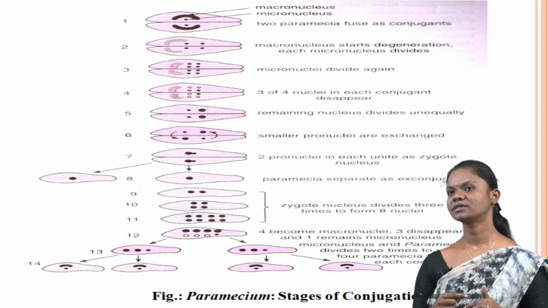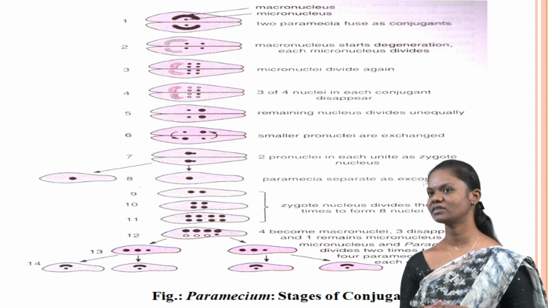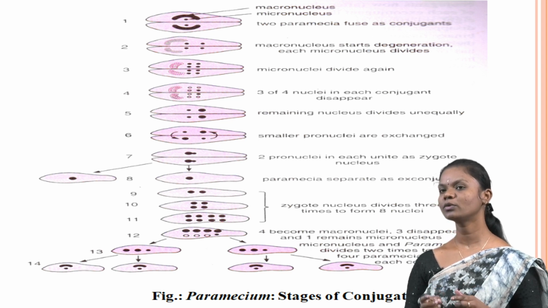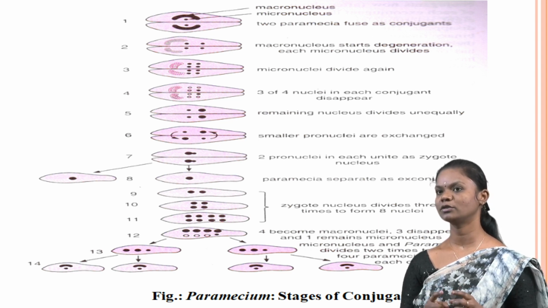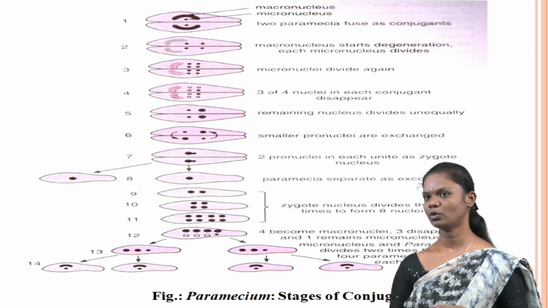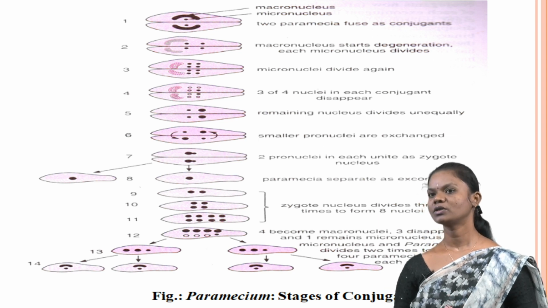In the sixth, the smaller pronuclei are exchanged between the Paramecium, and in the seventh, in the fused conjugate Paramecium, the 2 pronuclei in each are related as a synkaryon nucleus, and the Paramecium separate as a conjugate.